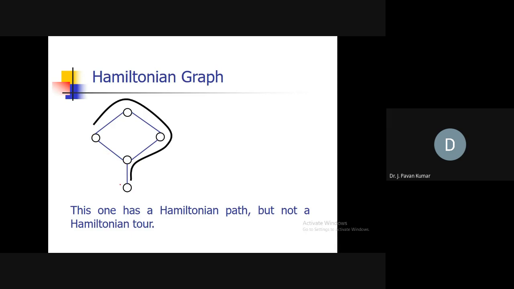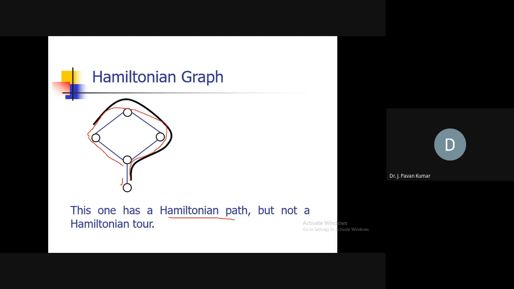If you start from here, we cannot come back to this without visiting this particular vertex more than once. So this is not a Hamiltonian graph, but do we have a Hamiltonian path? Yes. Why? Because this is the path. From here to here we can go, from here to here, like this. This is a path.